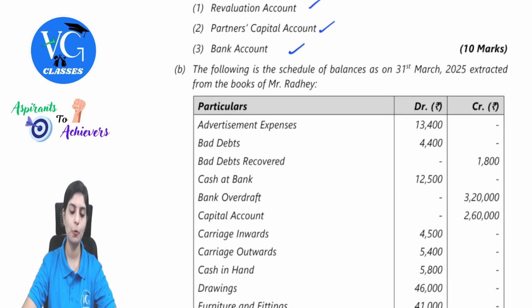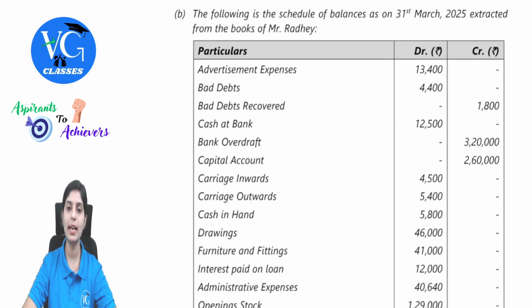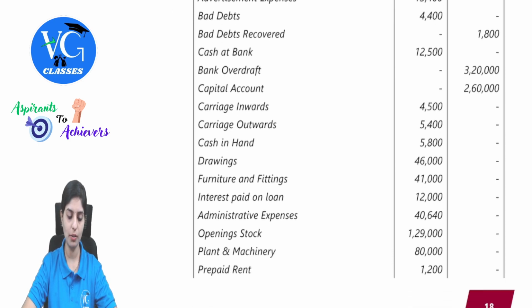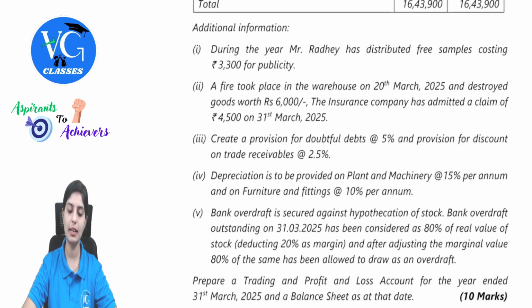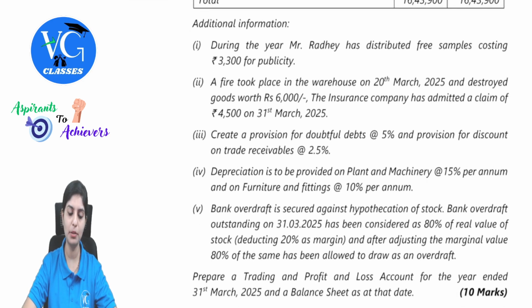Next. The following is the schedule of balances as on 31st March 2025 extracted from the books of Mr. Radhe. So they've given all of the balances. Then during the year, Mr. Radhe has distributed free samples costing 3,300 for publicity. Then a fire took place in the warehouse on 20th March and destroyed goods worth 6,000.